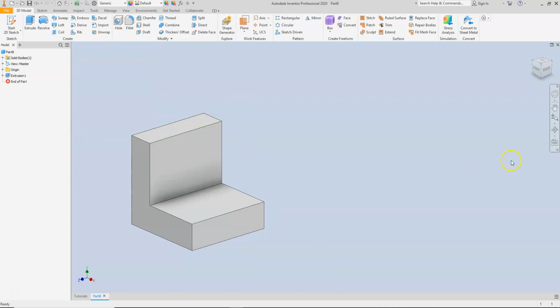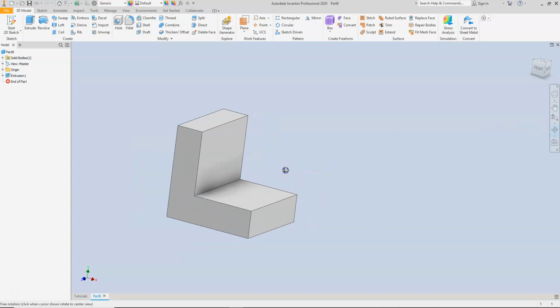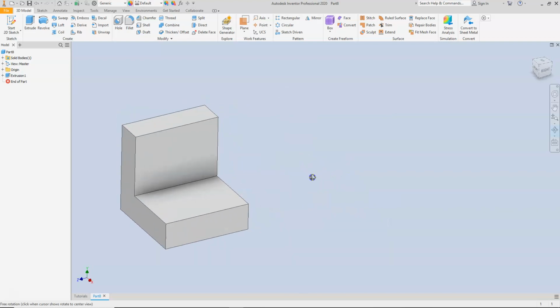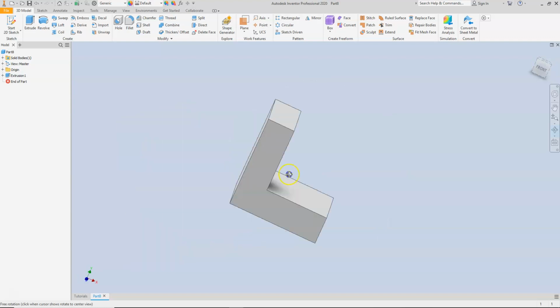Now what you can do next is look at this part in the isometric form. We're going to look at that orbit one more time. When we click on the orbit, you can see that we can rotate it. If you click with your left mouse button, that is a free rotation. One single left click will kind of center that up.